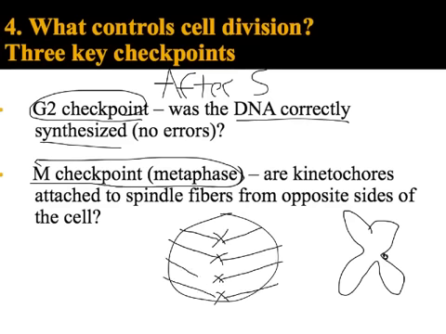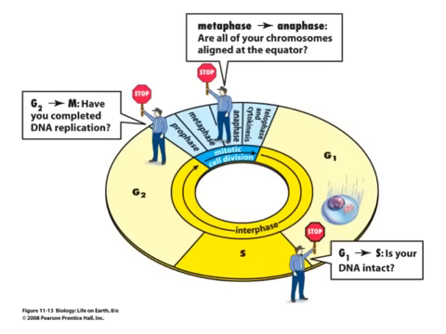So the reason this is important, because, this guy, and this, let me erase. Okay. So this one up here, this one right here, and this one down here, those are attached correctly. So those are going to split my X's in half when the cell divides. But this one right here, because that's not attached, this entire X will go to this side of that new cell, which means one cell is going to end up with extra DNA, and the cell that divides on this side is going to end up missing this DNA because it's not attached correctly. So this checkpoint's important because we make sure the spindle fibers are attached correctly so that my chromosomes get split correctly.